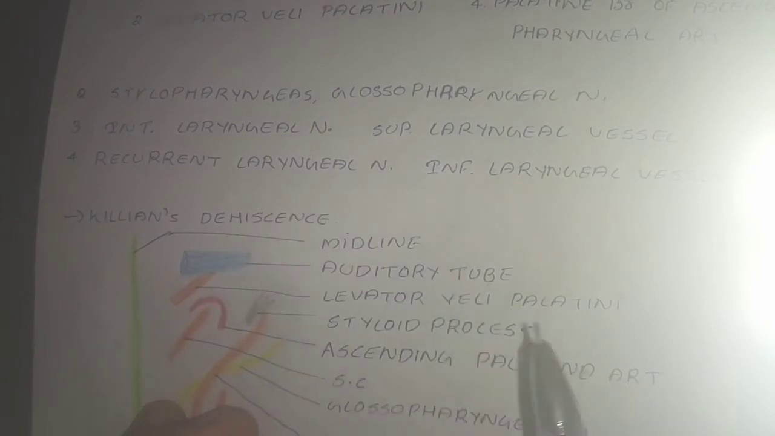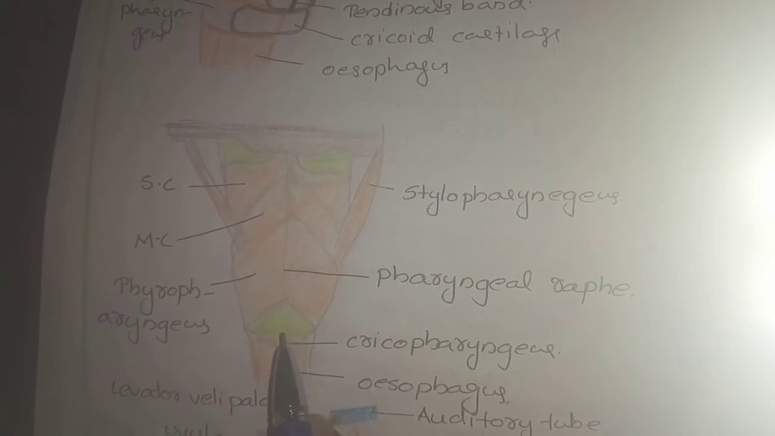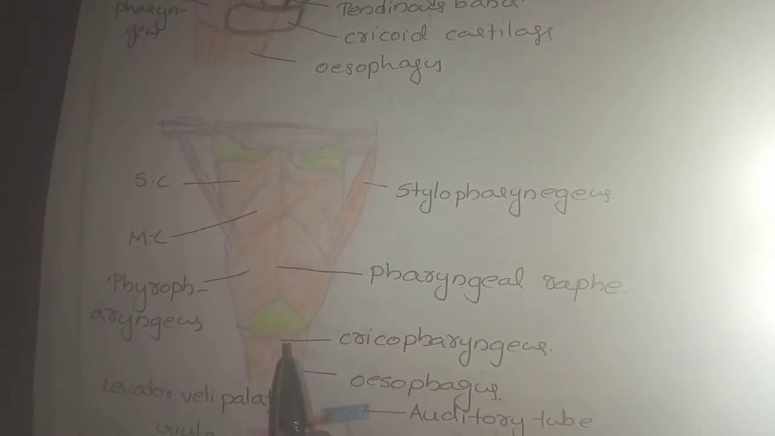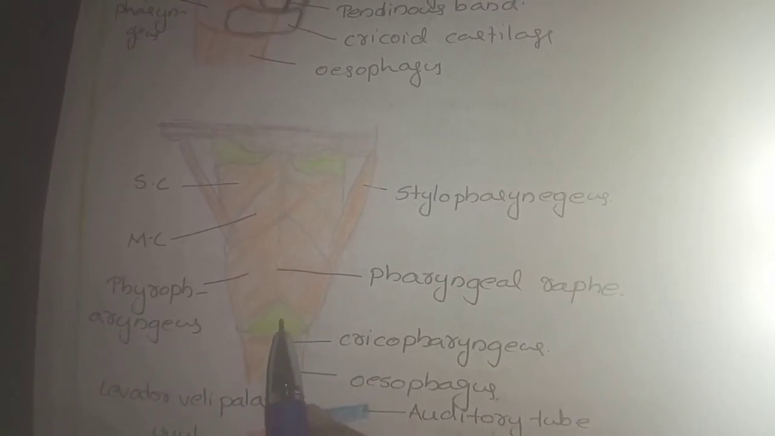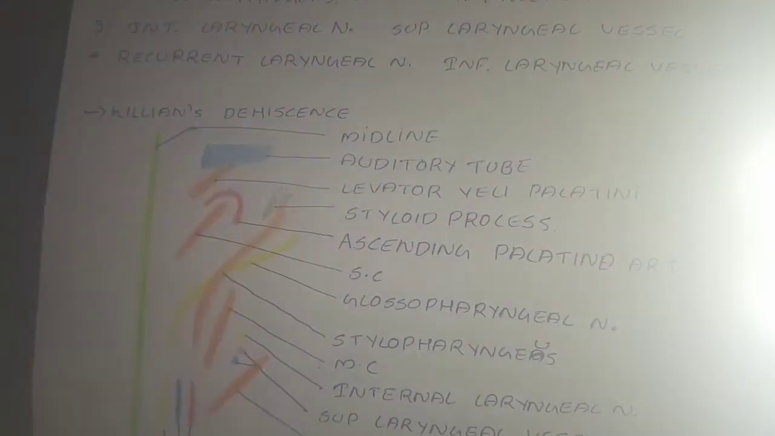And we need to know about the Killian dehiscence. In the posterior wall of the pharynx, here we can see this green colored structure on the posterior aspect. This is the Killian dehiscence. It is the weak part that lies below the level of the vocal fold or upper part of the cricoid lamina and is limited inferiorly by the thick cricopharyngeus sphincter. So this area is known as Killian's dehiscence.